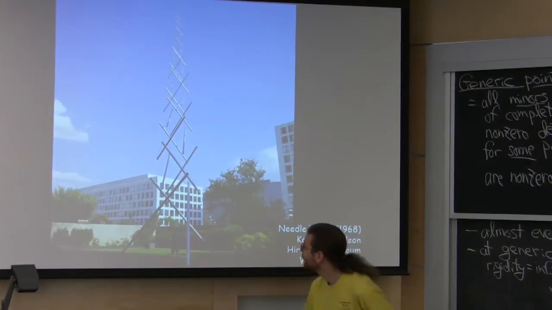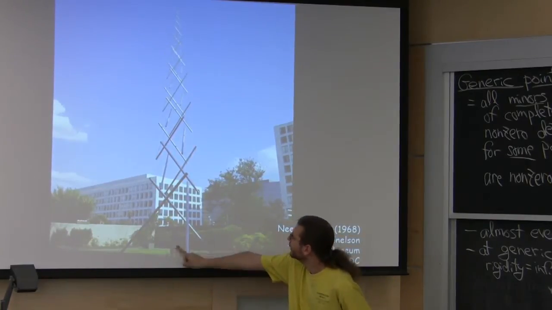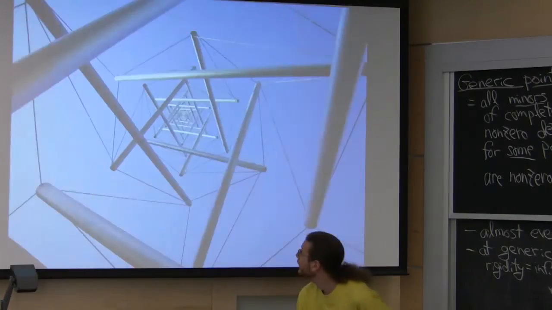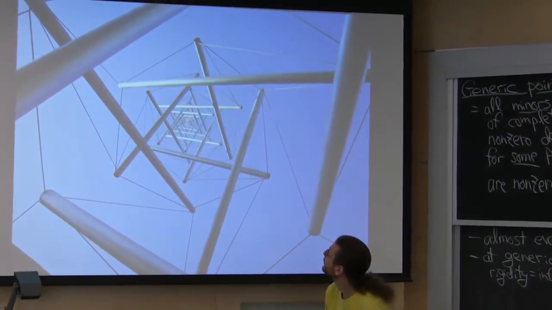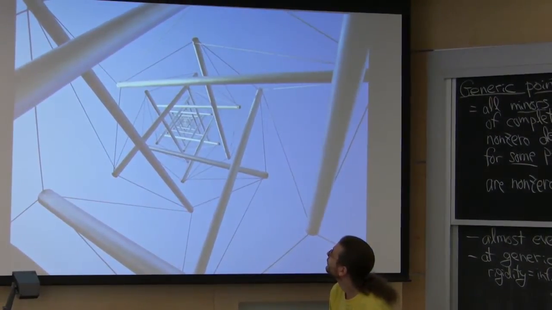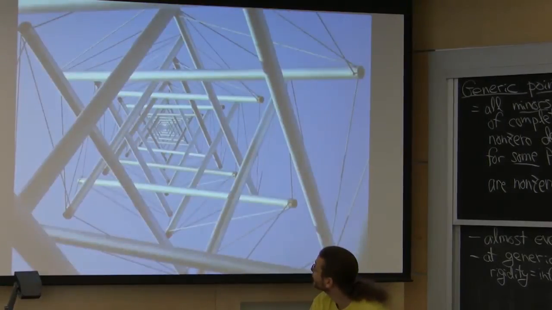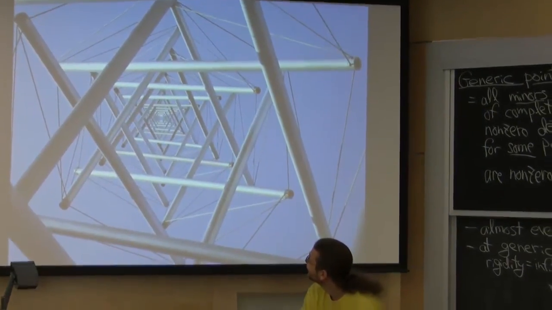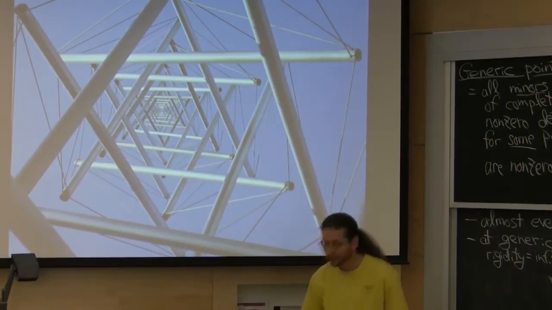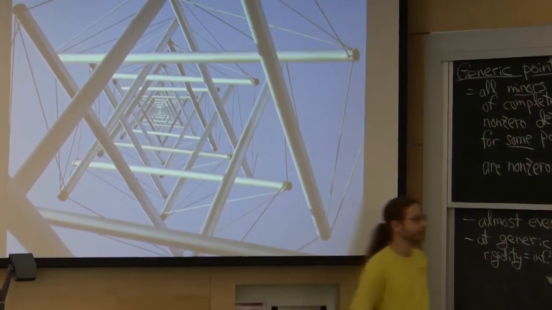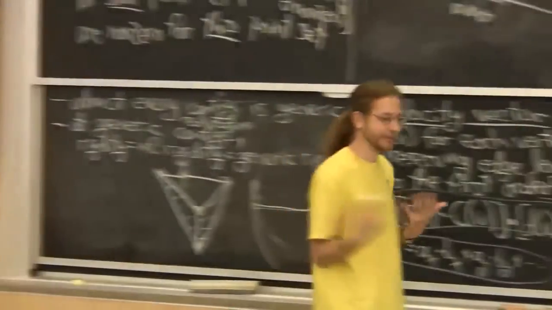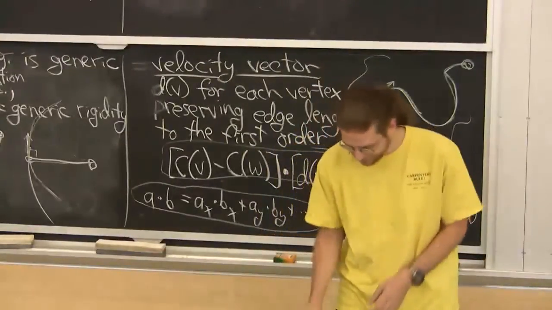And there's this really cool view if you stand, here's a person, you stand in the center and you look up. It has this really cool six-fold rotational or reflectional symmetry. I could stare at this for hours. I think that's just a zoom. So we want to understand those structures. This one's also rigid, hopefully. It's been standing for 40 years.